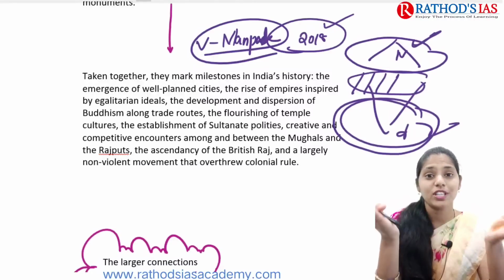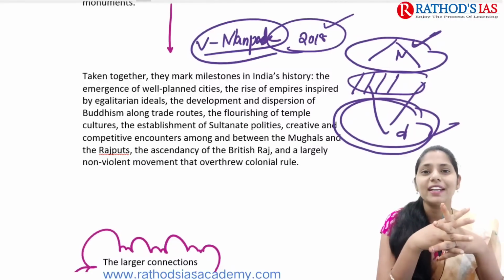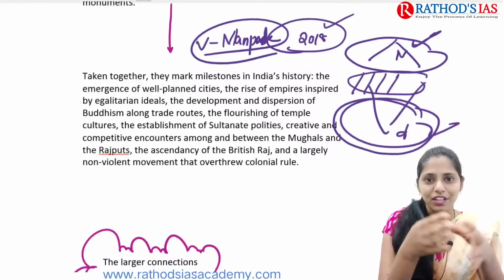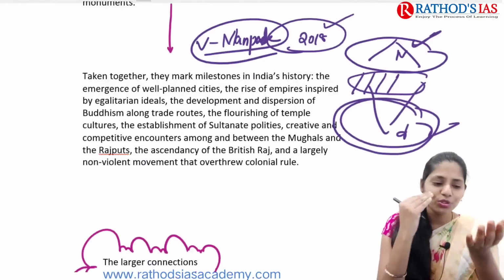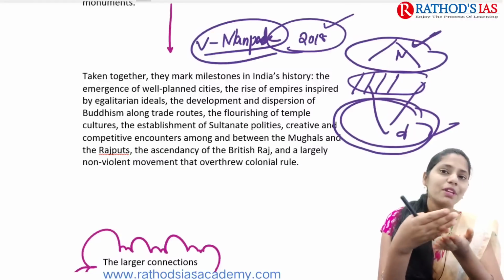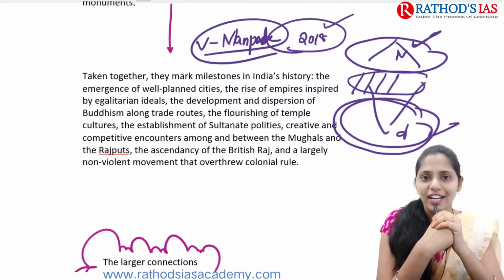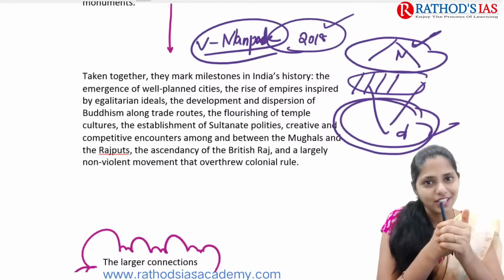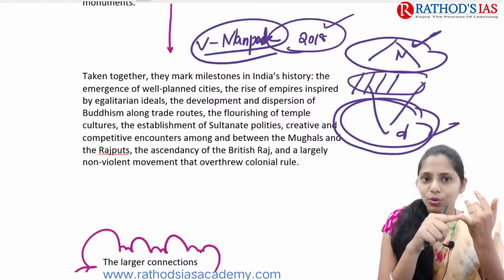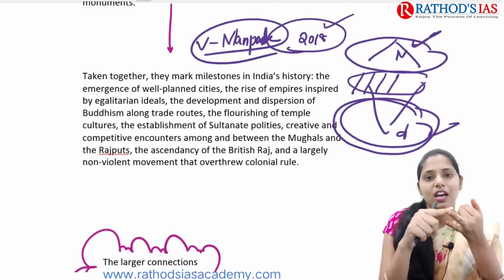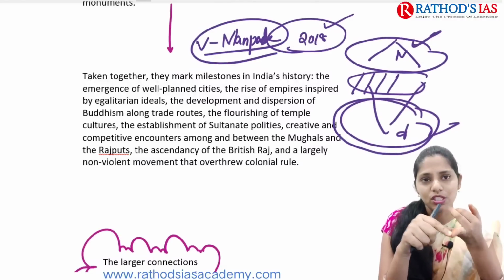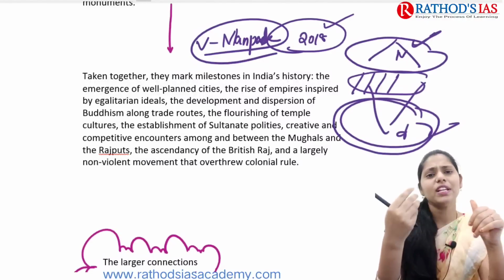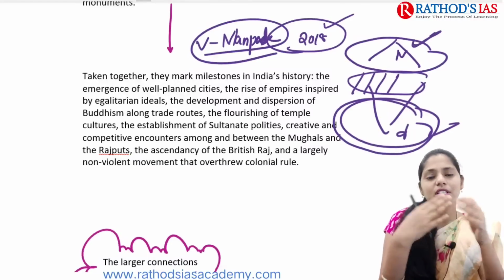If you go to any function, especially some religious congregations, in one plate you will get more than 11 or 15 items of food, right? In the same way, if you move from one place to another, you will come across different styles of Indian architecture. So we can say there is unity in diversity even in the architecture of India, because we have rural empires, Buddhism, Jainism, and different temple architecture, and India was ruled by different kingdoms in different periods of time.